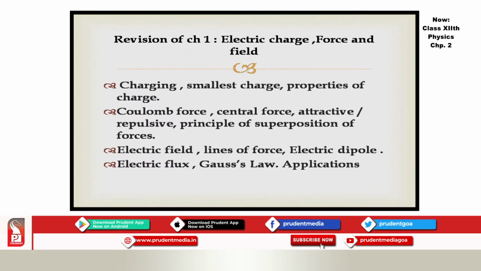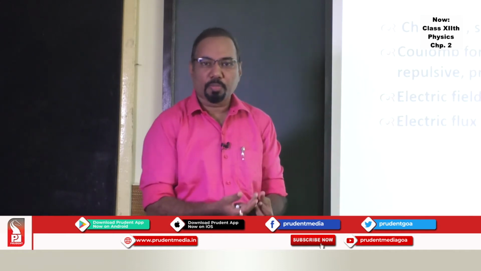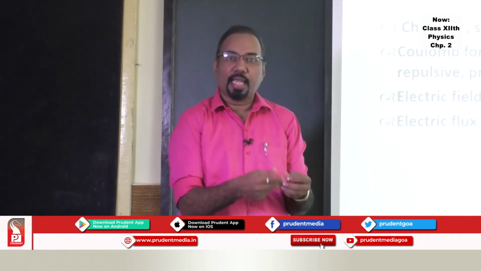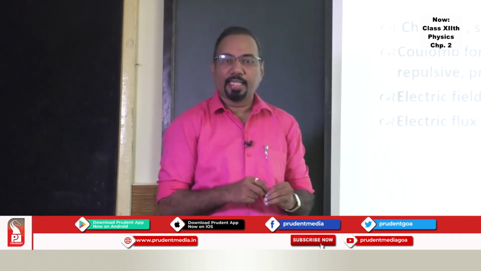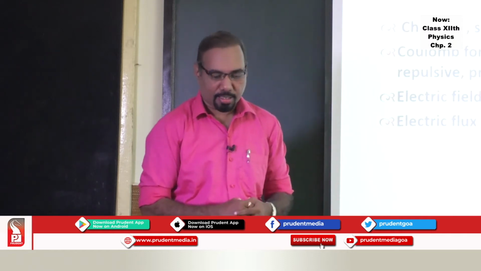In this chapter, we have discussed frictional electricity, and under frictional electricity, you know what is meant by charging. What is charging? Nothing but loss or gain of electrons. When electrons are lost from the body, it acquires a positive charge, and the body which gains the electron acquires negative charge. The body which gains the electron also gains mass.